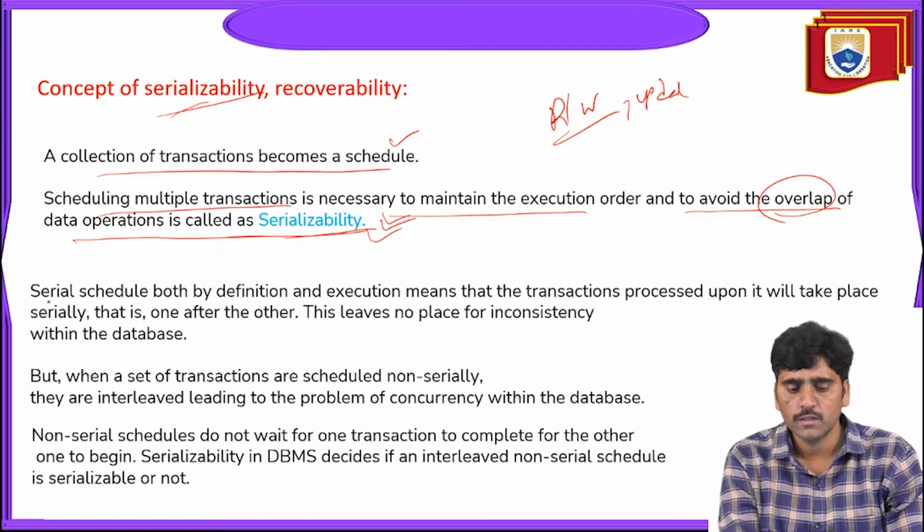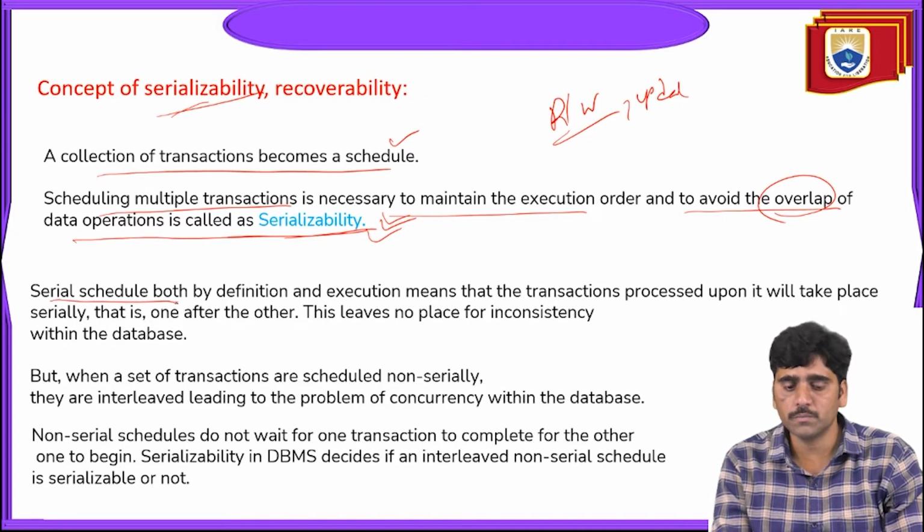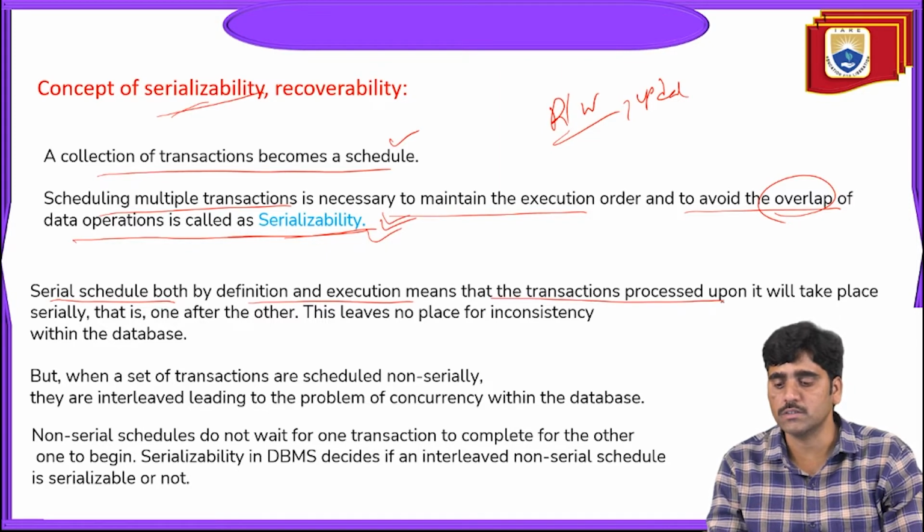Here a serial schedule, both by definition and execution, means that the transactions will take place serially, that is, one after another. So the transactions are executed or scheduled one by one.